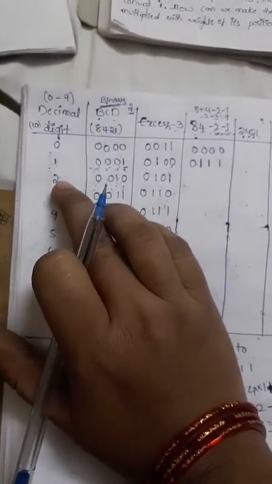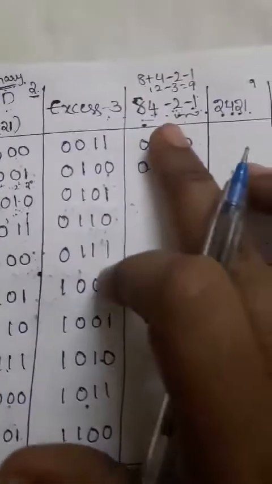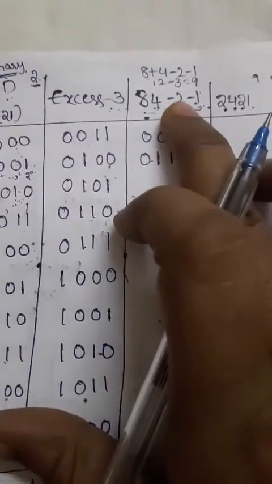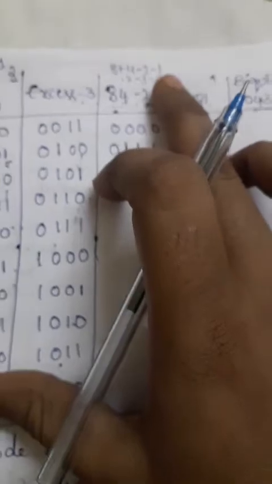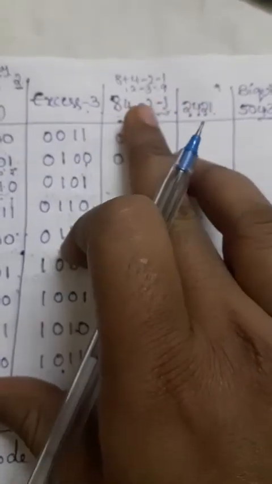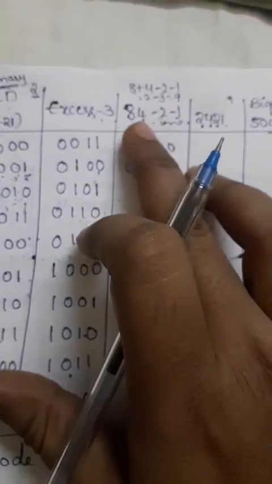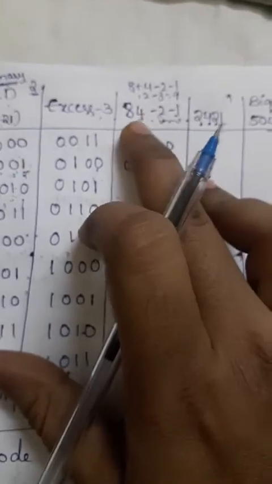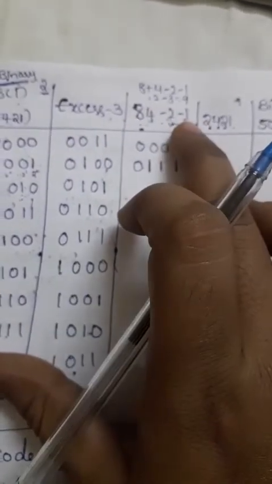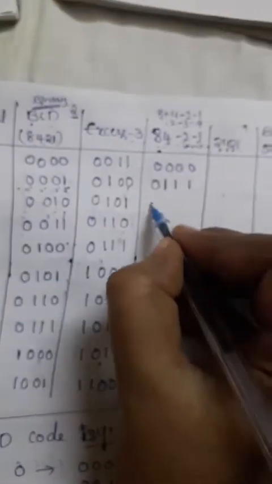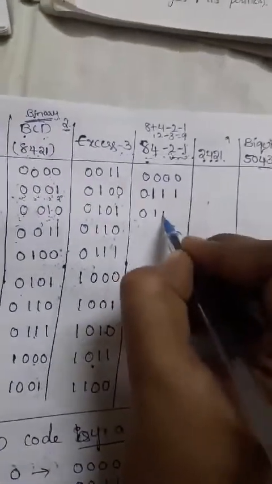Like that we need to implement all the values. How to write 2? So 4 minus 2 directly gives 2, right? If you need to check it, 8 plus 4 is 12, and 12 minus 3 is actually 9. So another possibility is there, but nothing else; no other possibility will come. Just 4 minus 2 only. That means these two are highlighted and the other two values will be zeros. So that is nothing but 0 1 1 0.